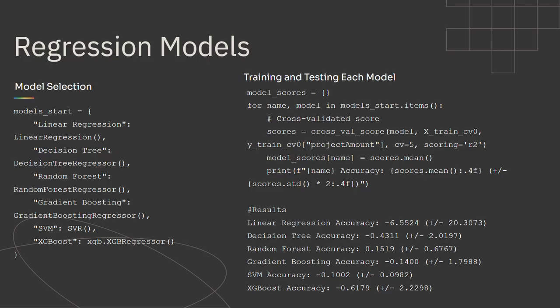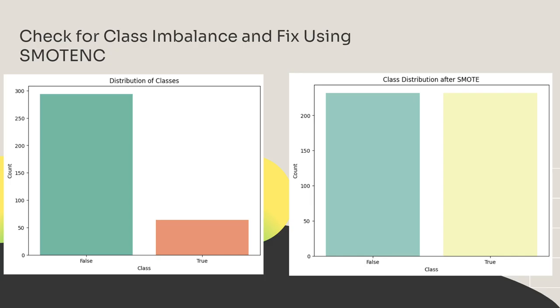Linear regression, decision tree, random forest, gradient boost, SVM, XGBoost. And here are our results. Believe it or not, those are R-squared values, so they all perform terribly. That was the impetus for moving on to a classification problem instead.